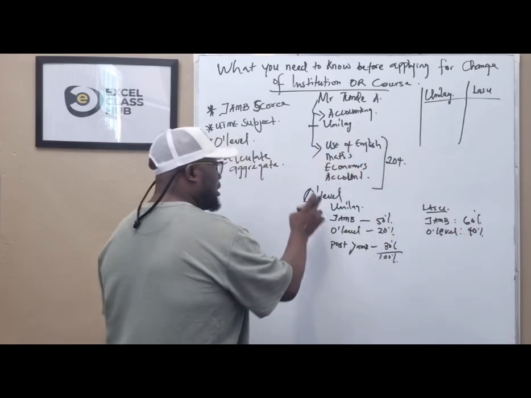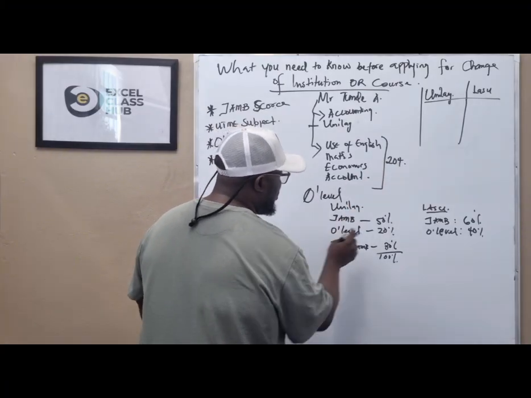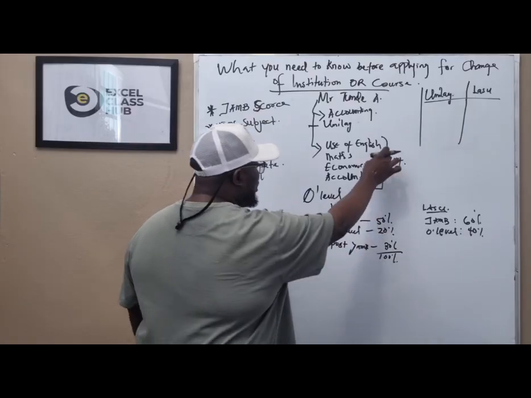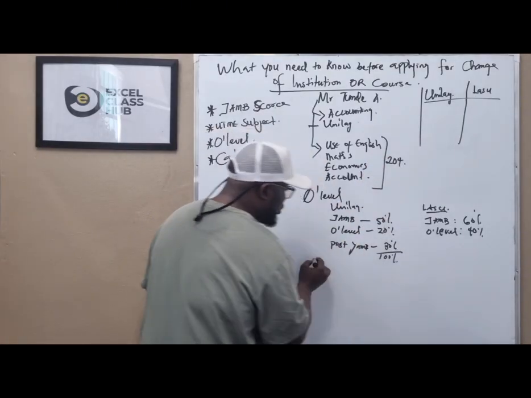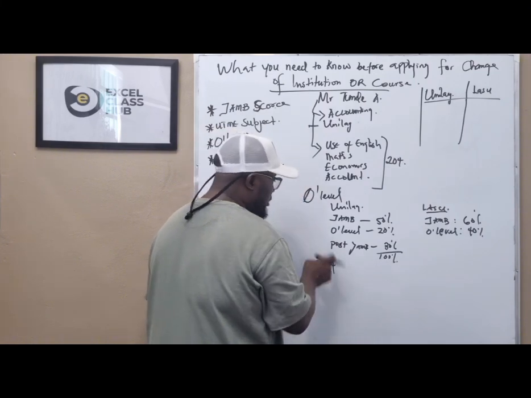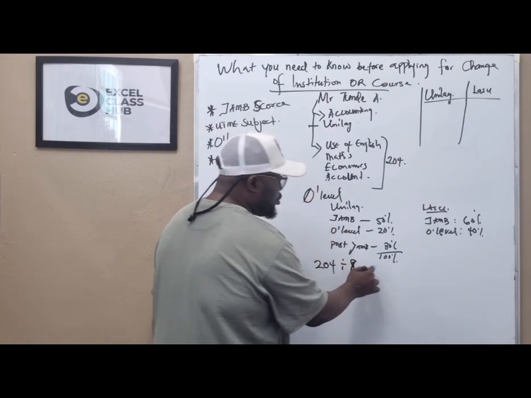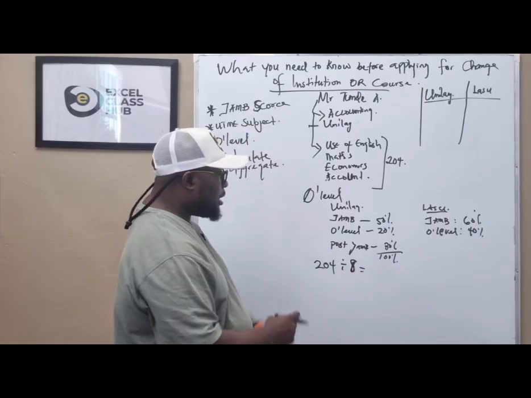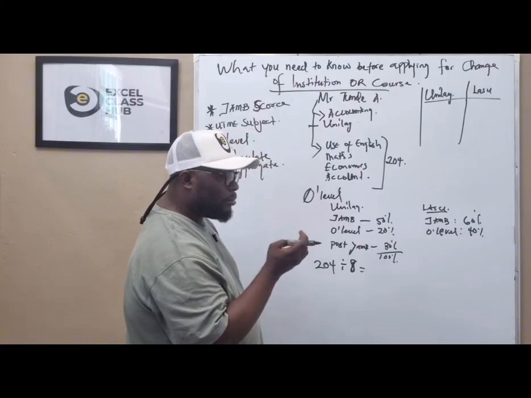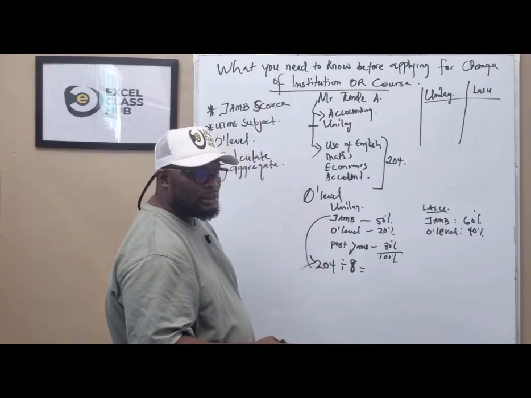And this JAMB score for Unilag, to get the 50% aggregate for your JAMB, is your JAMB score, which is 204 for accounting in Unilag, divided by 8. That is for the JAMB out of 50%.